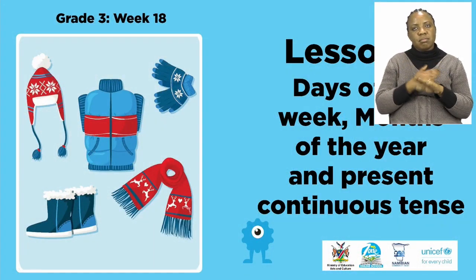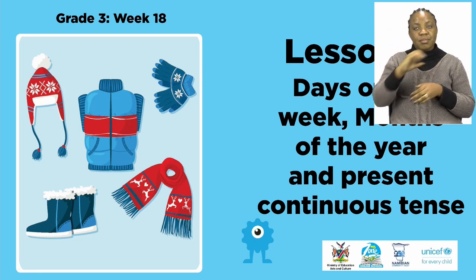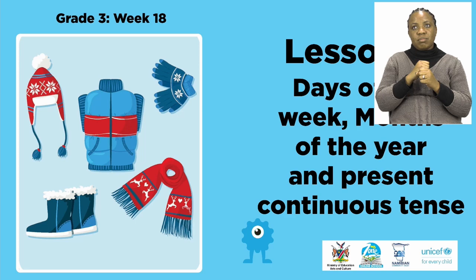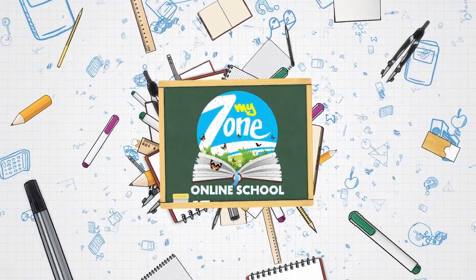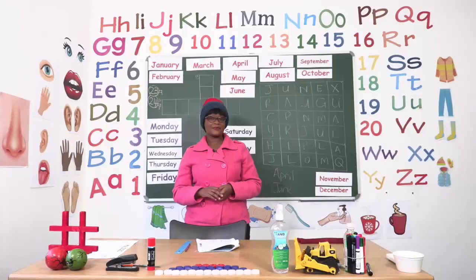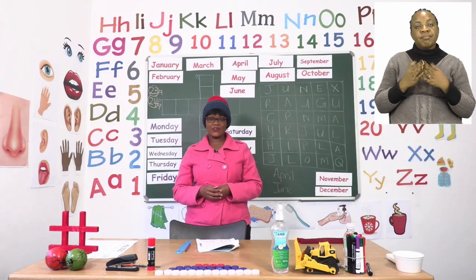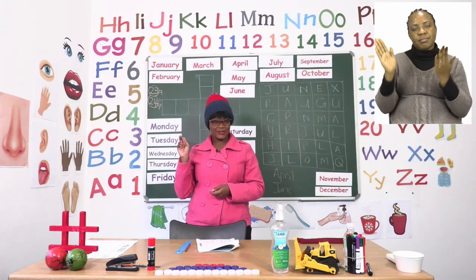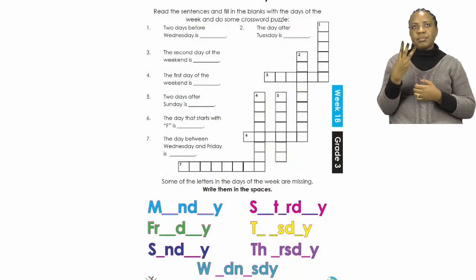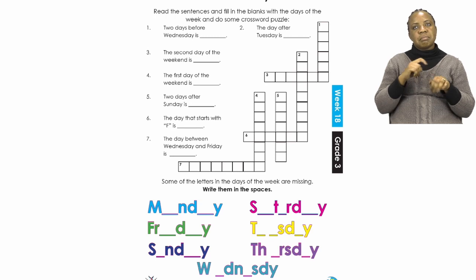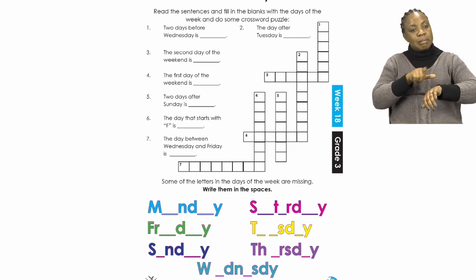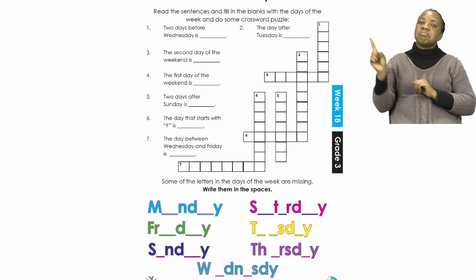For today's lesson, we will be talking about days of the week, months of the year, and present continuous tense. To start our lesson today, boys and girls, we are going to turn to page 23. On page 23, we are going to do time, but not the time of the clock, the time where we talk about the days of the week.